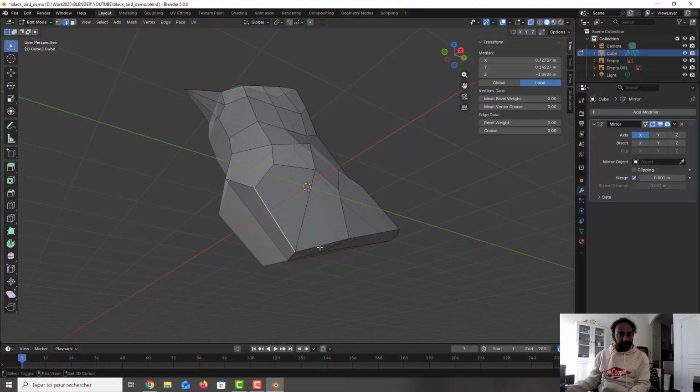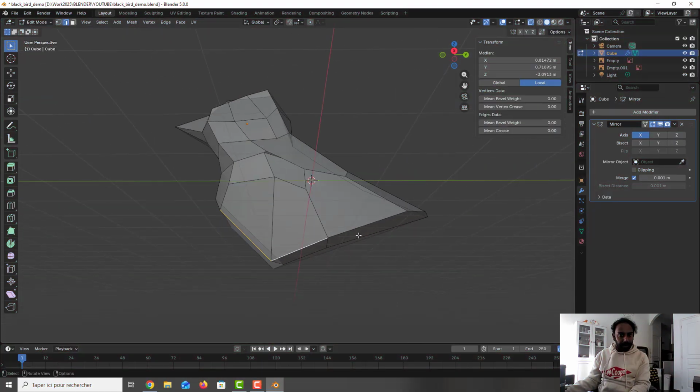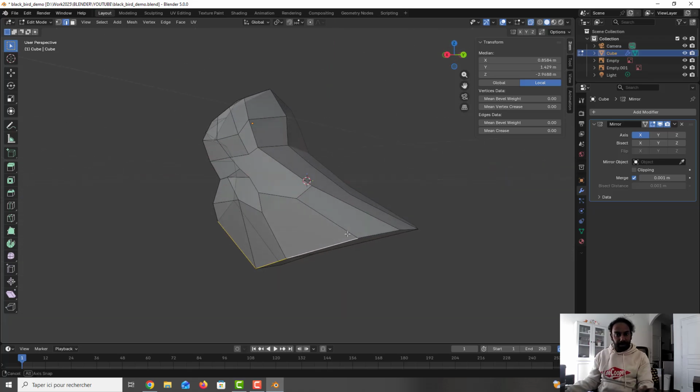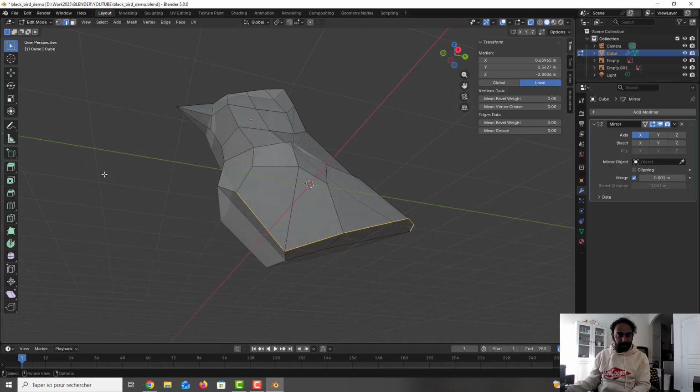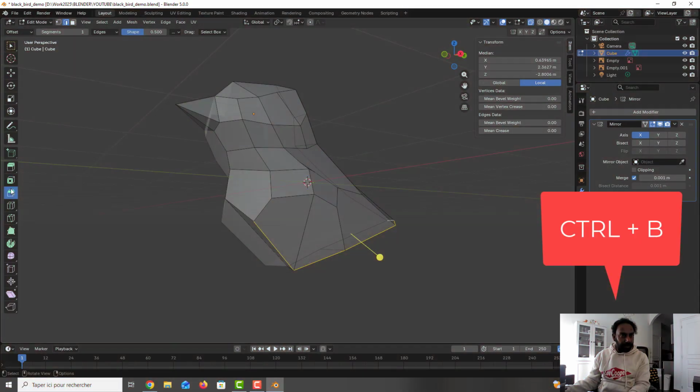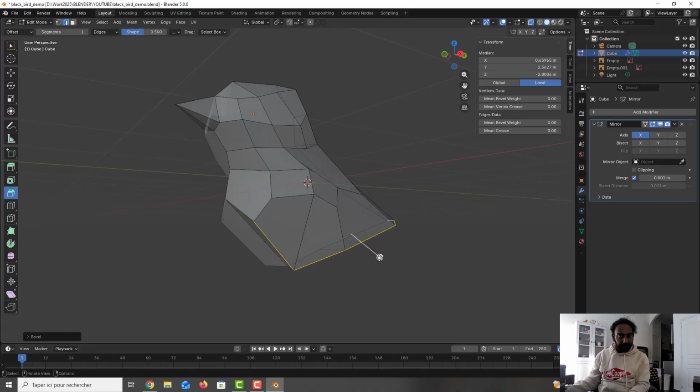So we can take this edge and this edge here and this one, so as you can see, and we will do a bevel on this. So I press bevel, I move a little bit, okay.